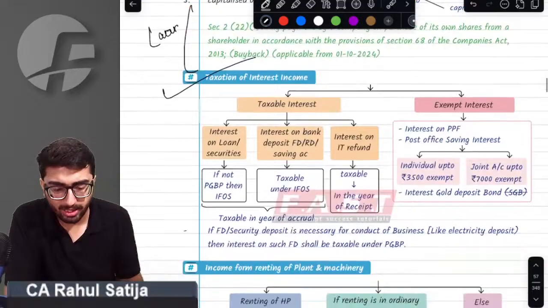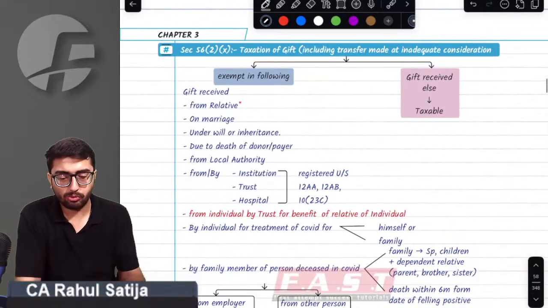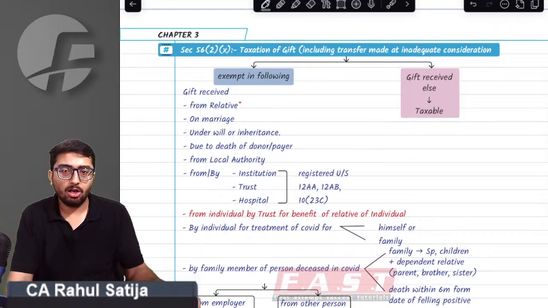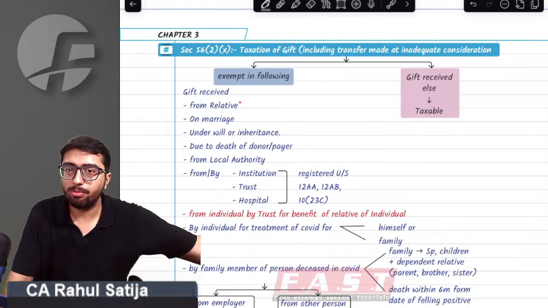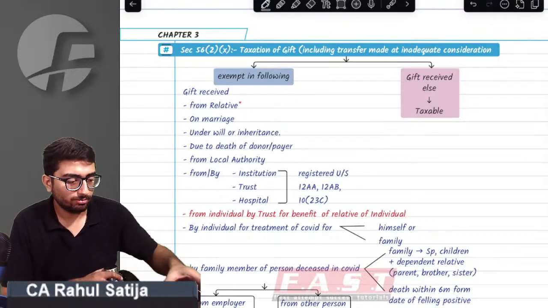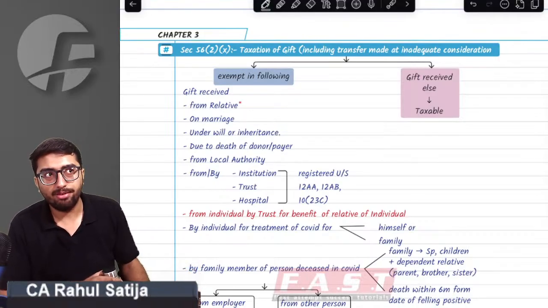Now allow me to come to the next topic, which is taxation of gift. Sir, it is not the simpler one the way you think. And I can guarantee I will teach you in a manner that you have never ever studied before.